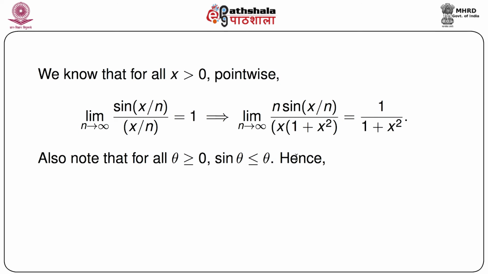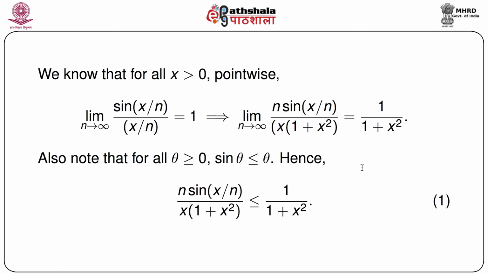Next, since it's a sine function, we know that for all theta greater than or equal to 0, because actually x is positive, sin theta is less than or equal to theta. It's a very simple property, we have always observed it, but now we are going to apply this simple property of the sine function.